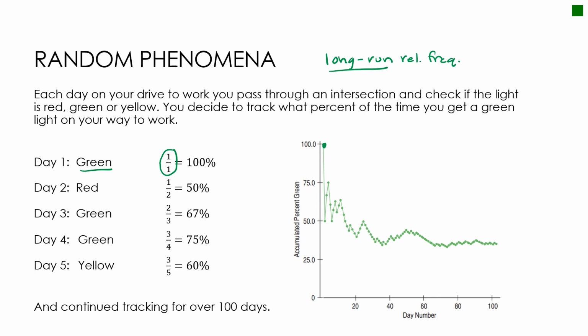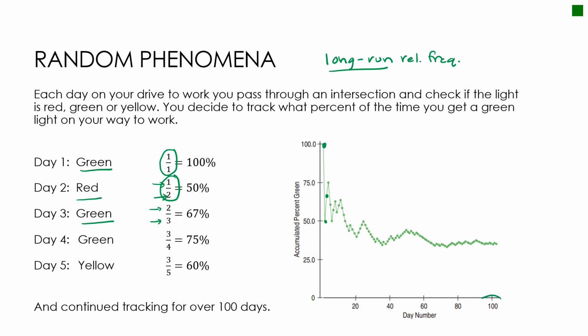The next day, unfortunately, I get a red. That's sad. But out of the 2 days that I stopped, only one of them was red. So 1 divided by 2 is 50%, so notice my next dot is at 50%. The next day I get a green, so that's 2 greens out of 3 total times I've stopped at the light, which is 67%, and notice that's where my next dot is. And we continue and continue and continue.